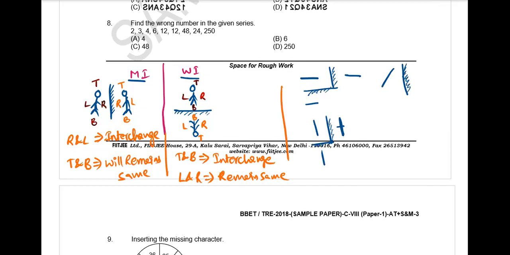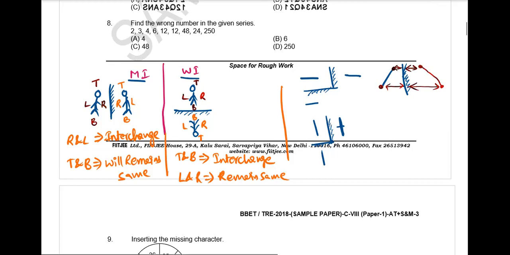It will be opposite of that. Opposite means, see here, mirror image will maintain vertical symmetry. Water image will maintain horizontal symmetry. So in vertical symmetry, suppose this is the top point and this is the bottom point. Is this top point nearer to the mirror or away from the mirror? Nearer. So here also it will be nearer only. And the bottom point is nearer to the mirror or away from the mirror? Away. That's why it should be away from the mirror. So if you join these 2 points again, this is the mirror image.